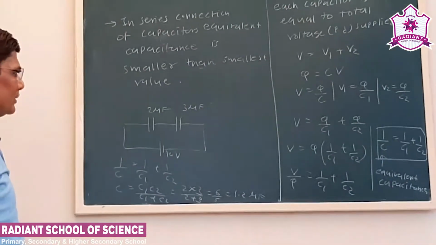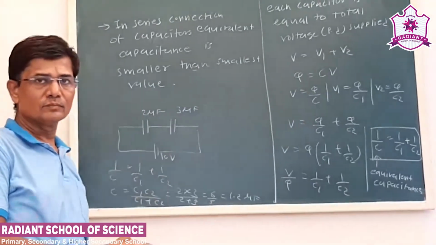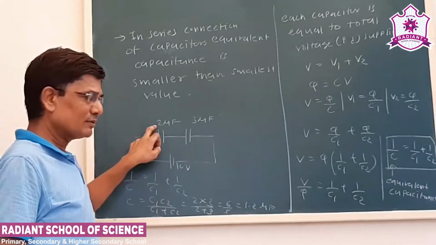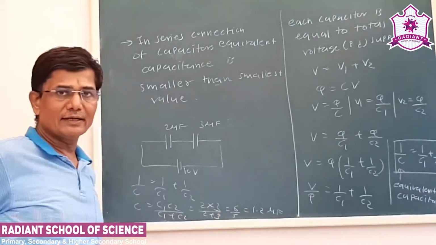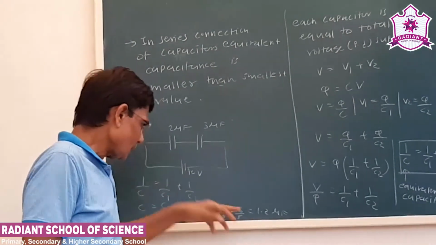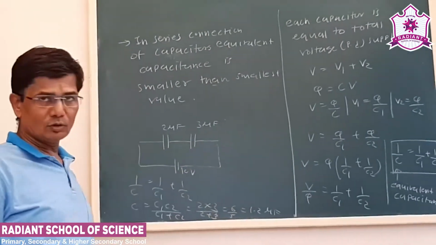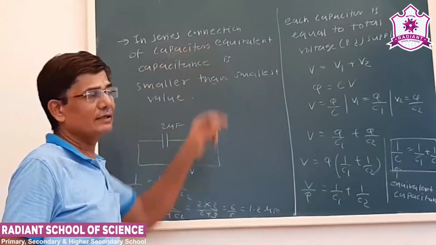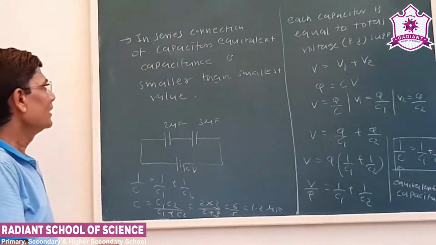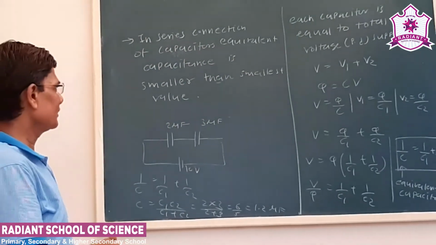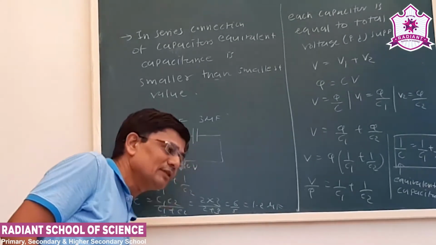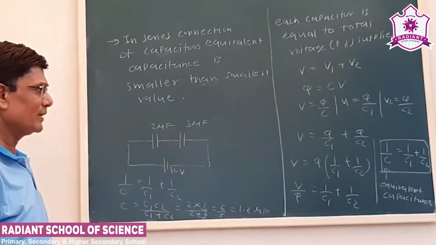Okay. Now see, out of these two capacitors, the value 2 is the smallest value, but the equivalent capacitance is 1.2, that is smaller than 2 also. So you have to remember that in series connection of capacitors, the equivalent capacitance is smaller than the smallest value. Now this is about the series connection of capacitors.